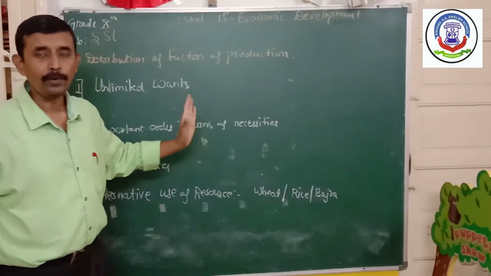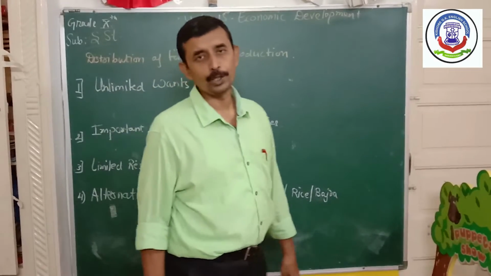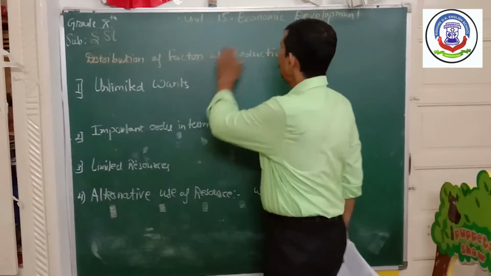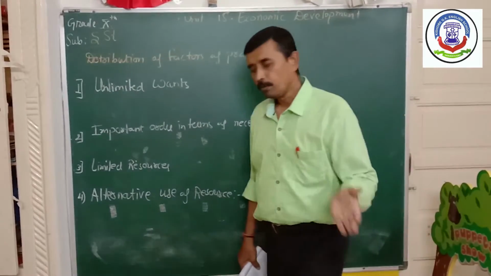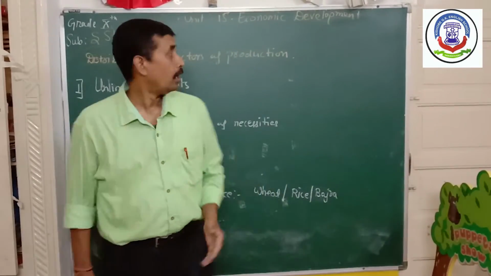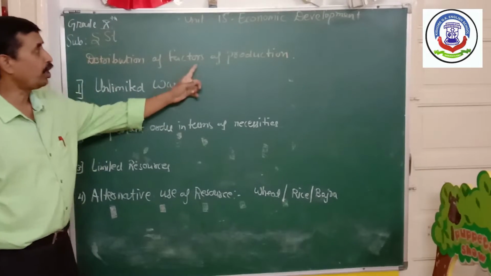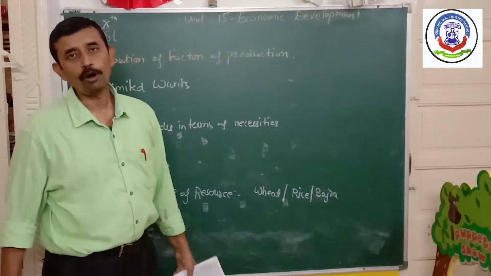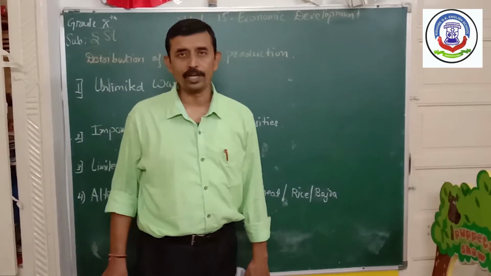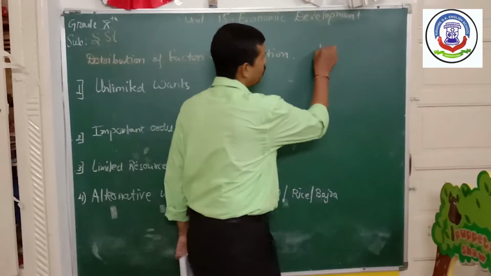Today we have to continue our previous chapter, and that is economic development. Today we have to see the distribution of factors of production. In the previous period I taught you about the factors of production. There are 4 factors.